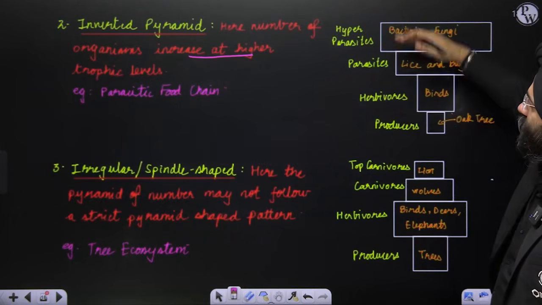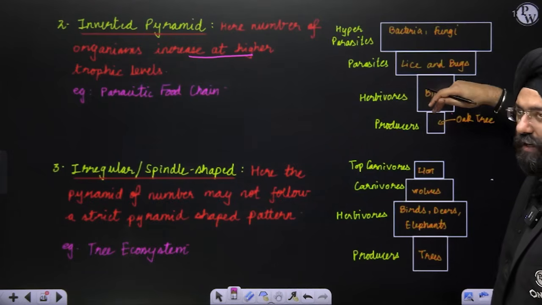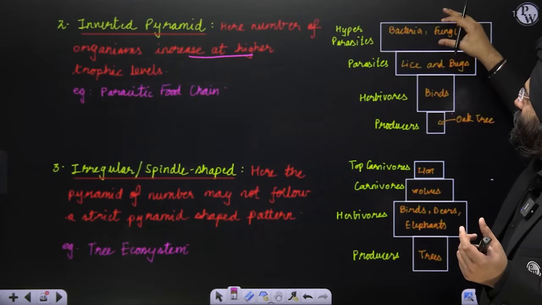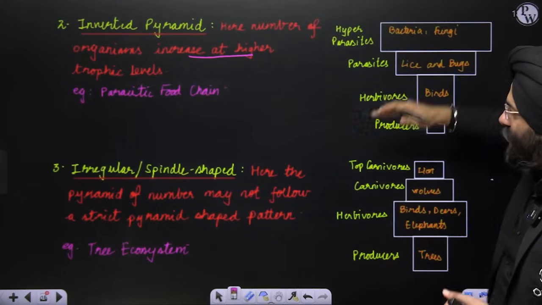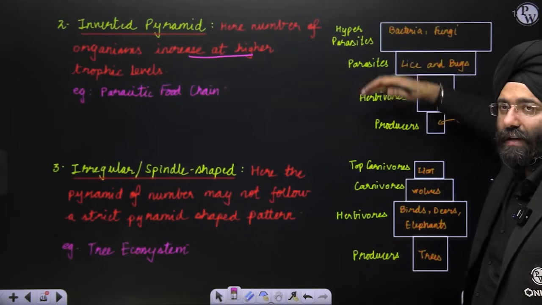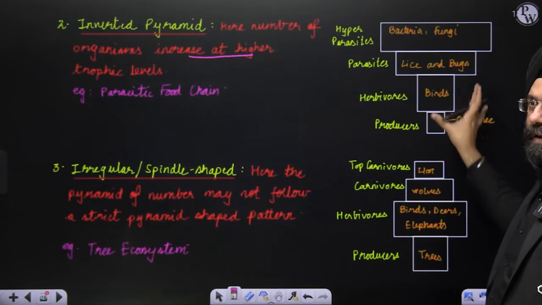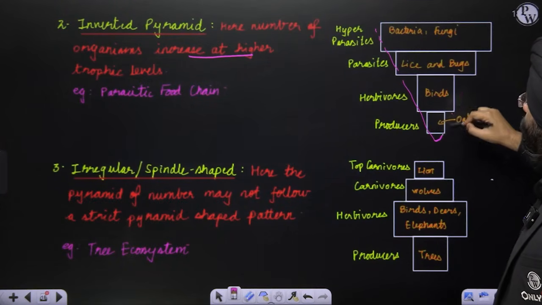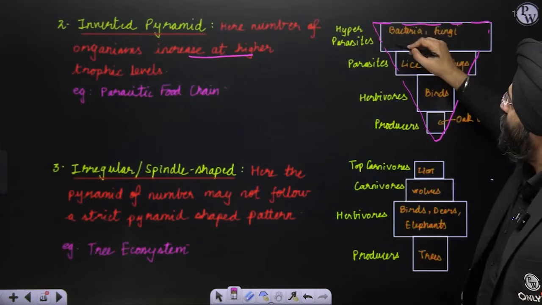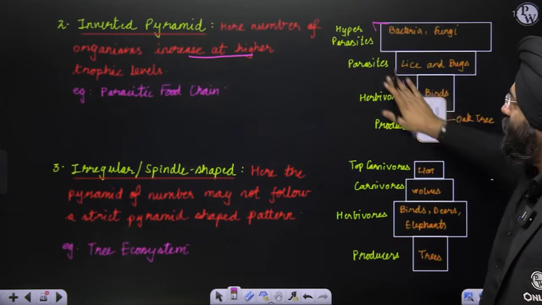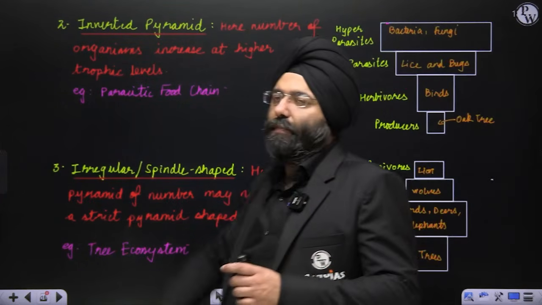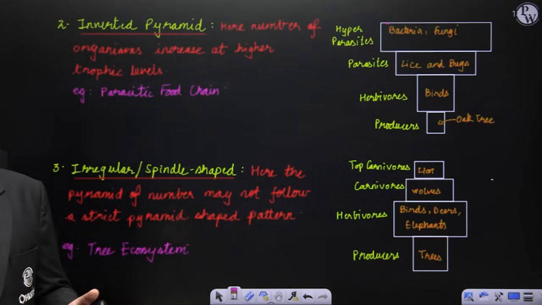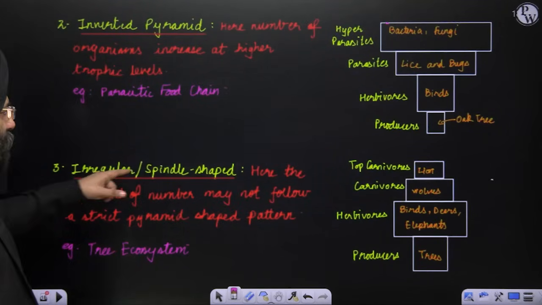Right from producer to this, you see the number of oak tree is going to be, let us say, 1, but there are so many birds on that, so many lice and bugs, and much more number in bacteria. So as you move higher, you realize the number is increasing. When you make a pyramid, it is like an inverted pyramid. Can you make it like this? See, it is like an inverted pyramid. So we are seeing over here that pyramid of number can be reverse also, depending upon the ecosystem.